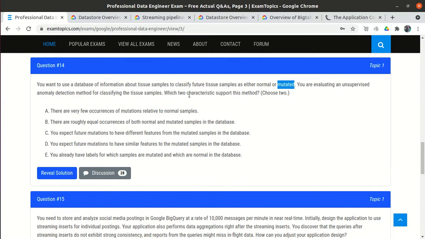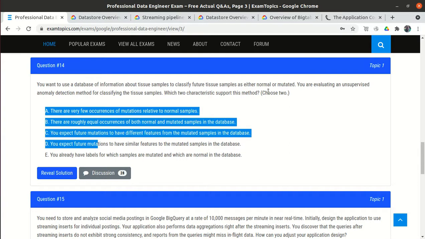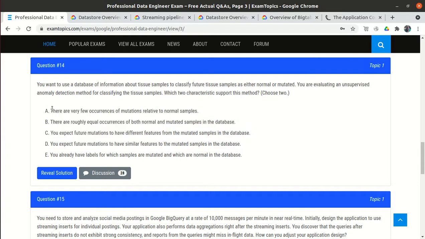Which two characteristics support this method? We have five options and we have to choose two. Let's go one by one and try to eliminate options. Option A says there are very few occurrences of mutations relative to normal samples.